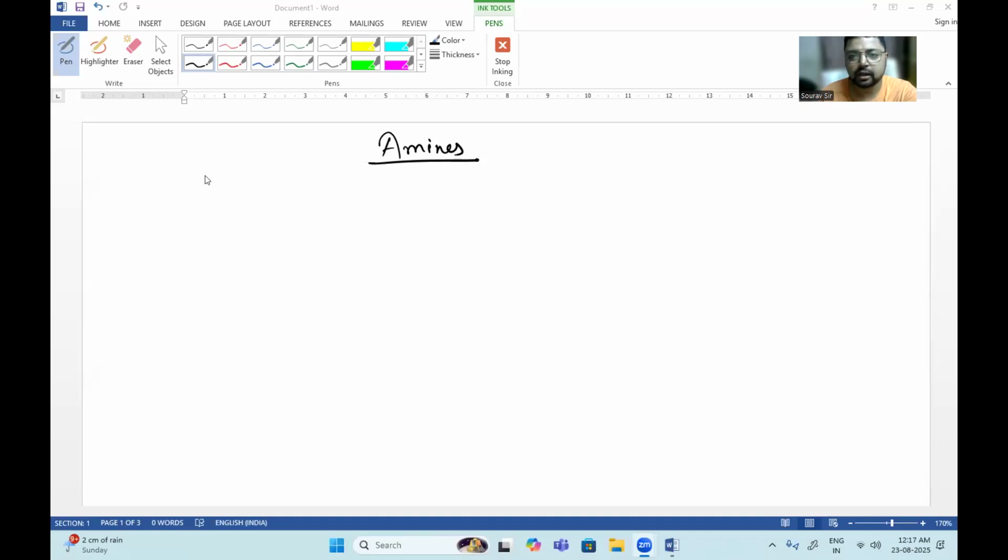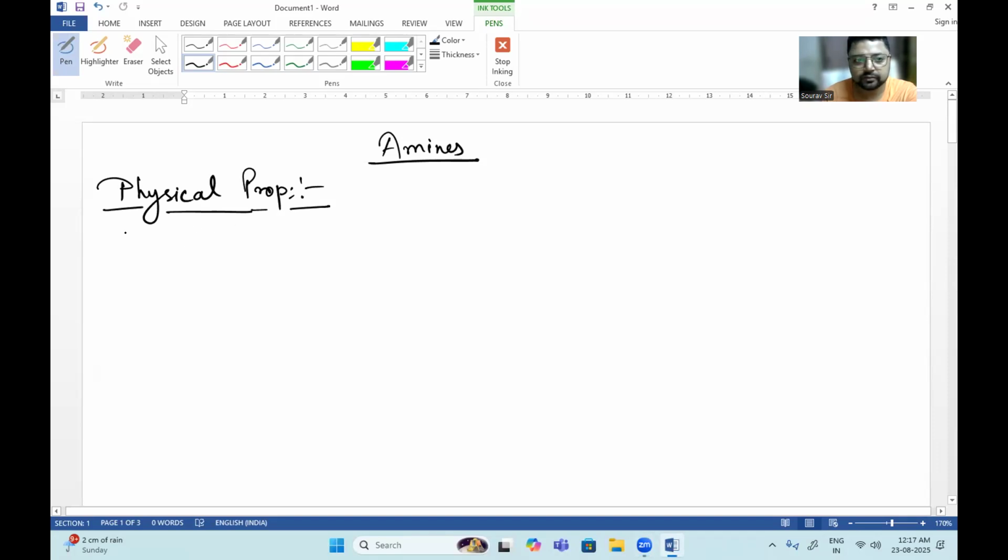In our previous class, we discussed the preparation of amines along with different name reactions. In this part, we will start with the characteristics or physical properties of amines along with other forms of reactions. So first, let us start with the physical properties of amines.